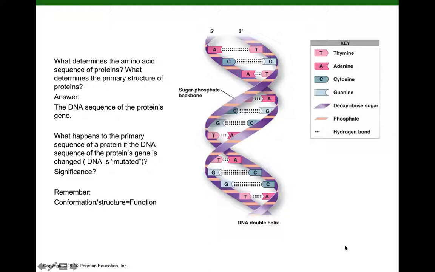So what we want to try to understand is how the DNA sequence is related to the protein's amino acid sequence. And then we want to explore what happens to the primary sequence of a protein if the DNA sequence of the protein's gene is changed. That is, the DNA is mutated. And there might be a change in the amino acid sequence encoded by that mutated gene. And the significance would be if we change the primary structure, if we change the amino acid sequence of the protein, it could change its shape and thus change its function.